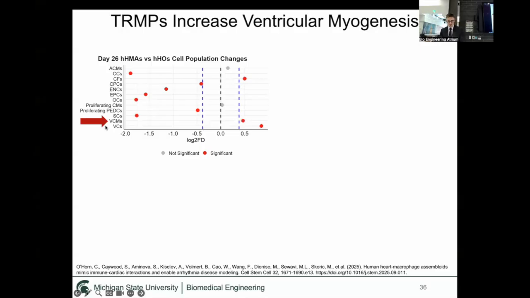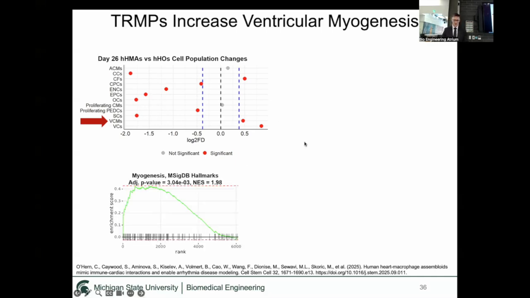And so what we did is we looked back at our single-cell RNA sequencing data and looked at the distribution of these different cell clusters. And we found that there was an increase in the amount of ventricular cardiomyocytes in our heart macrophage assembloids versus that in the organoids. We also did gene set enrichment analysis and found that myogenesis genes were more upregulated in our heart macrophage assembloids versus those in the organoid.